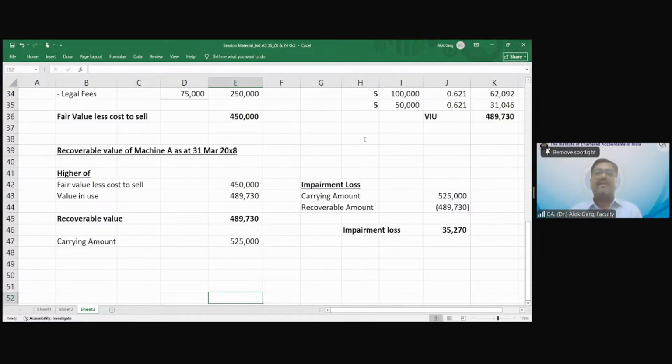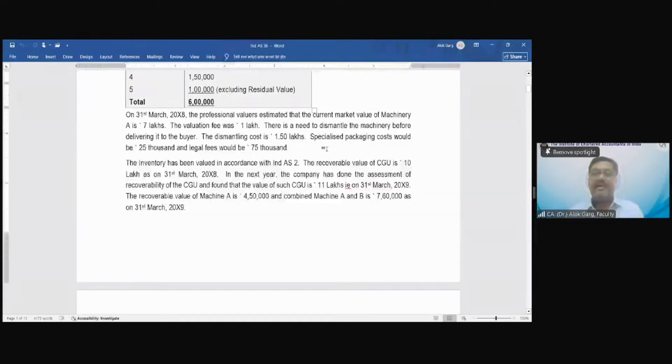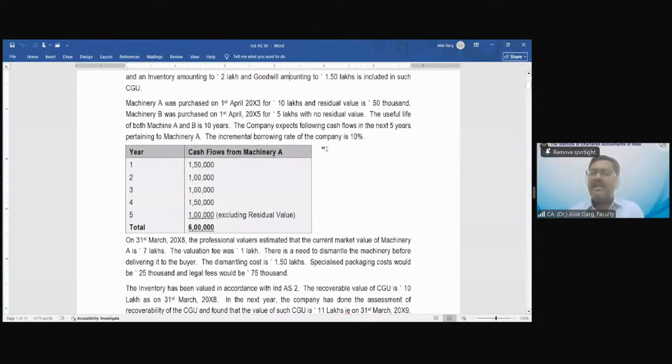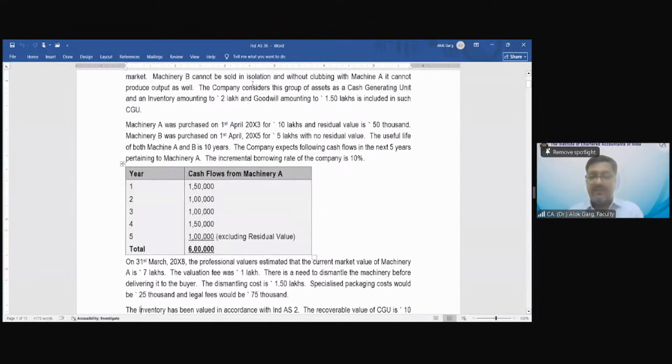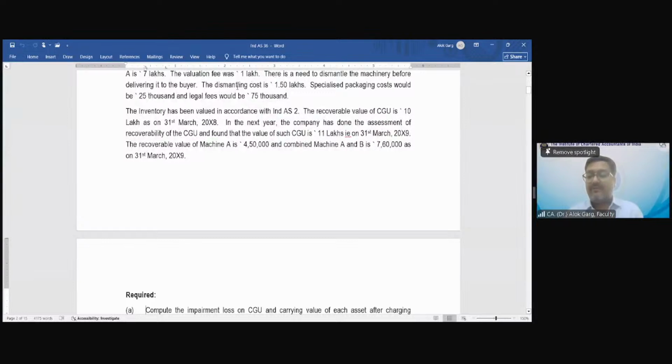Now let's move further. We have done all this so far. What do we have to do now? Is there anything more to do? Please guide me, I don't know what to do. Machine B, carrying amount we have computed. Fair value and cost to sell we can't compute. Goodwill and inventory value is given, right? Now the last paragraph, what is it talking about?